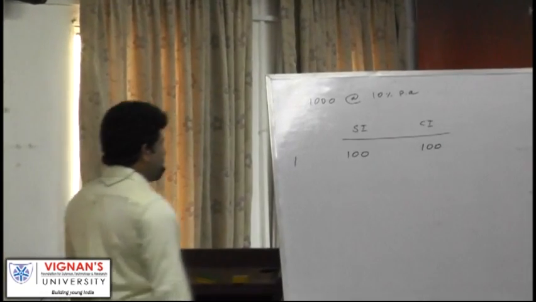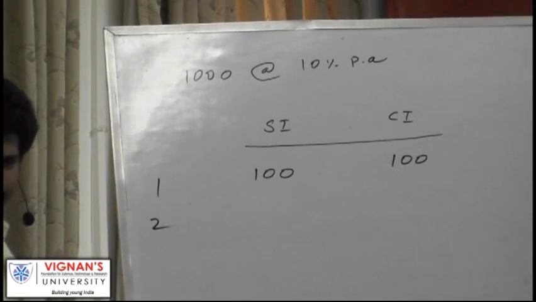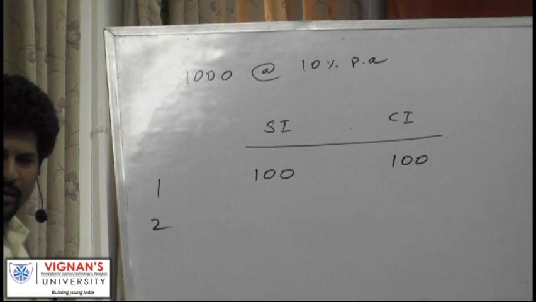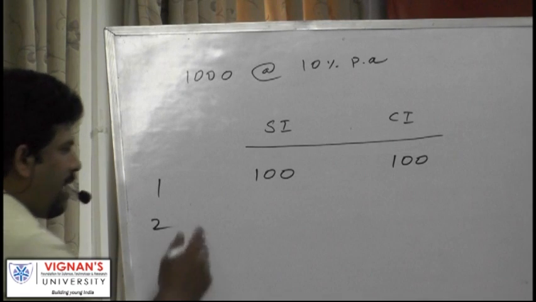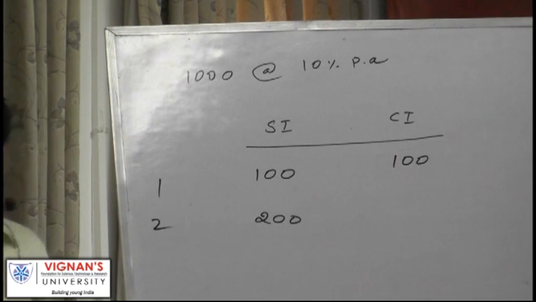So second year, if you want to return second year, you need to pay 100 rupees. So after 2 years it would be 200 rupees. If you want to return after 2 years, 1,000 rupees plus first year 100, second year 100. Together you need to give 1,200 rupees in return.